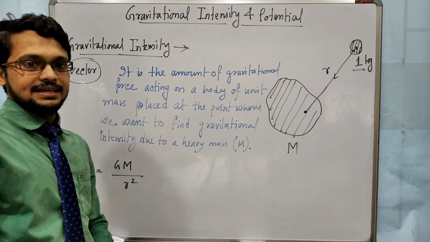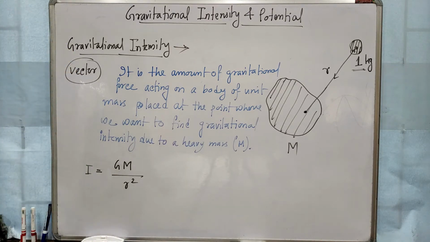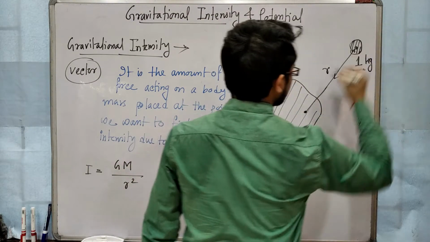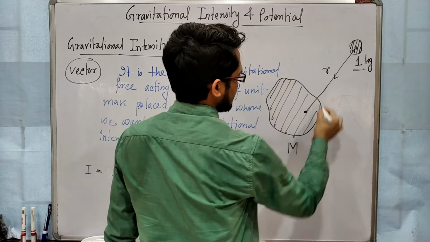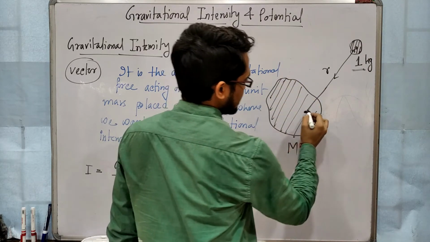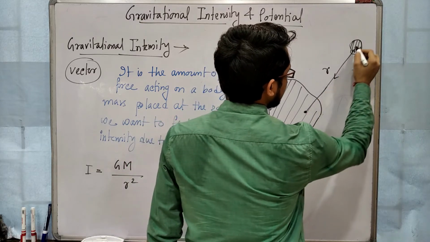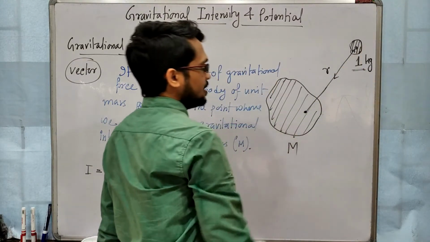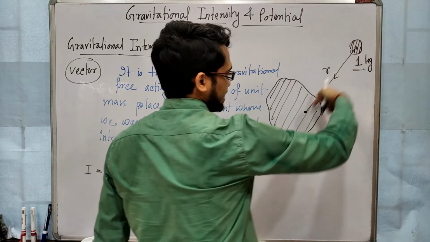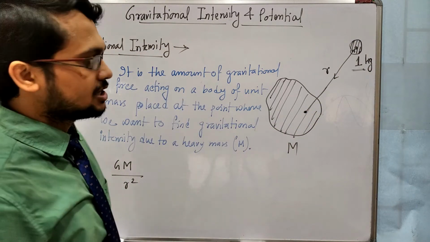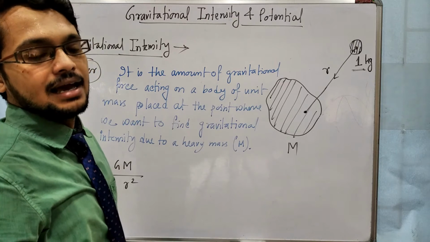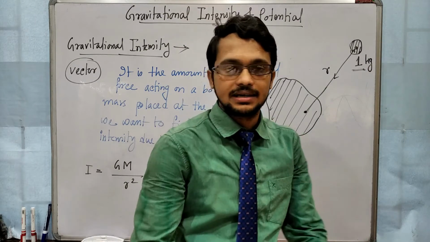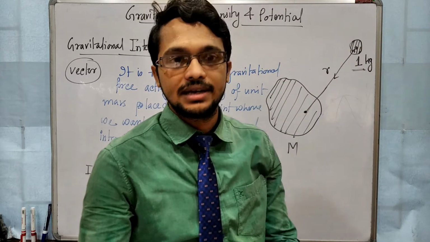Now, what will be its vector representation? That is very important, because this is a vector quantity. Look, this is the distance, and the distance is measured from its center of mass. When I am going away from the center of mass, it is positive, which means I am going along the positive r-axis. But the force is acting towards the center of mass, which means it is acting along the negative r-axis. Away from the center of mass, along positive r-axis. Towards the center of mass, along negative r-axis.